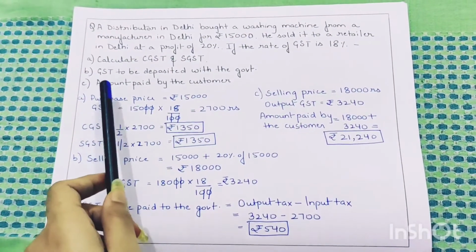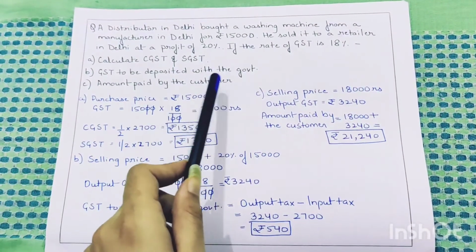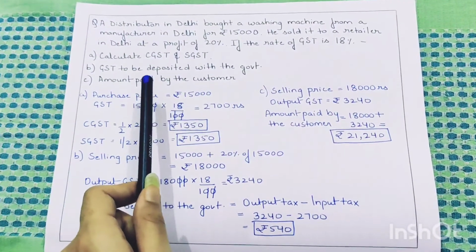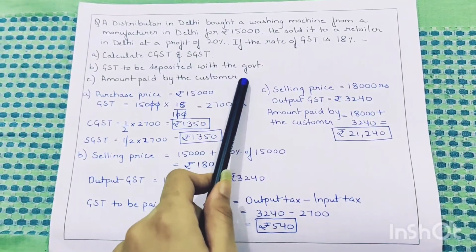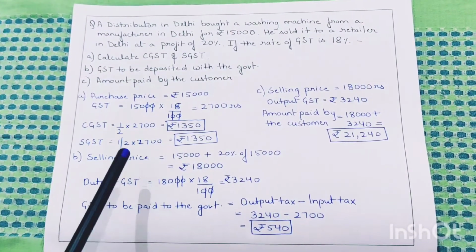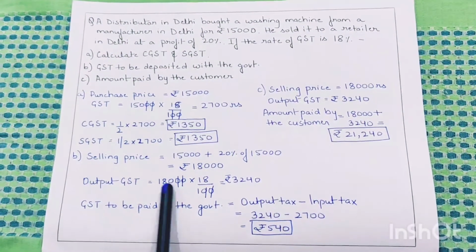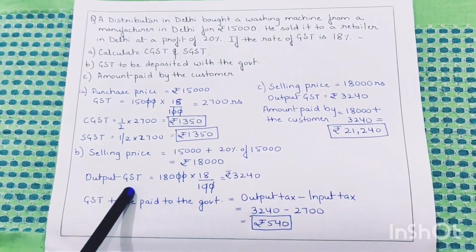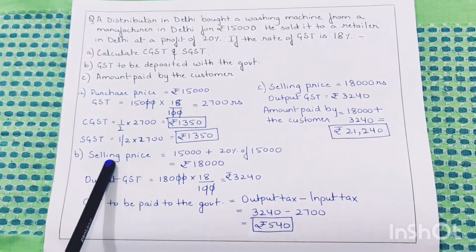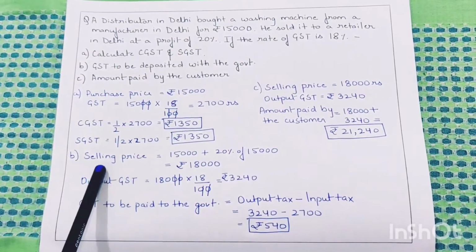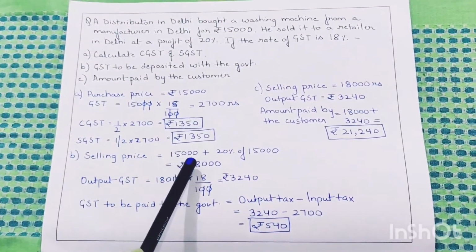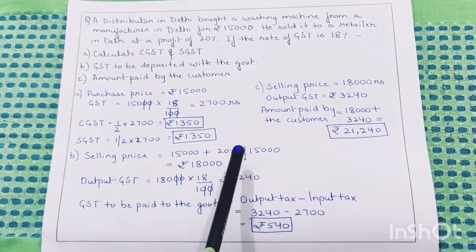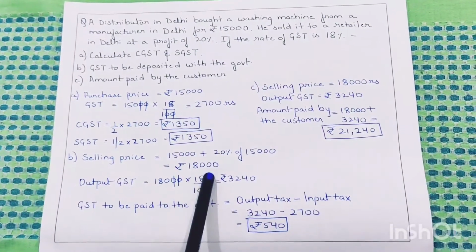Next part is to calculate the GST to be deposited with the government. We have seen in the previous part of the video that the GST to be deposited with the government is output tax minus the input tax. We know the input tax, which is 2,700, and for calculating the output tax we need to know the selling price. Now the distributor is selling the commodity at a profit of 20%, so the selling price will be 15,000 plus 20% of 15,000, that is 18,000.